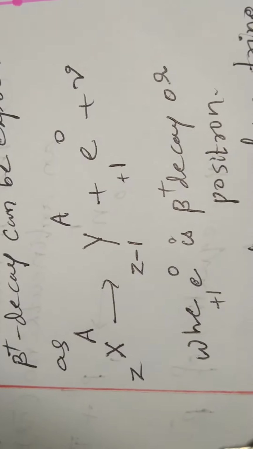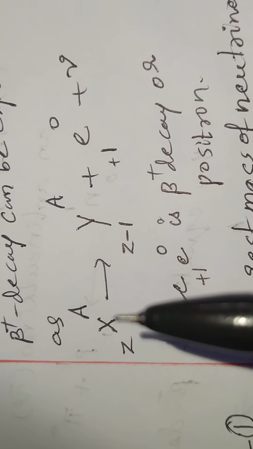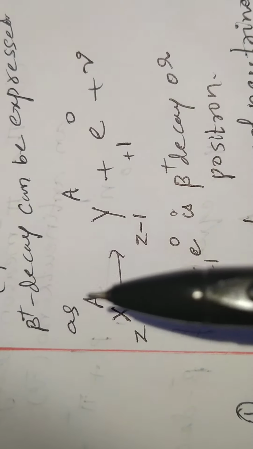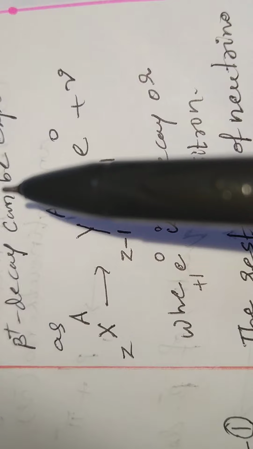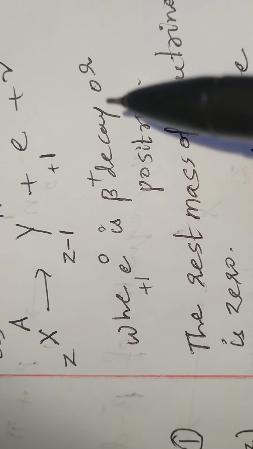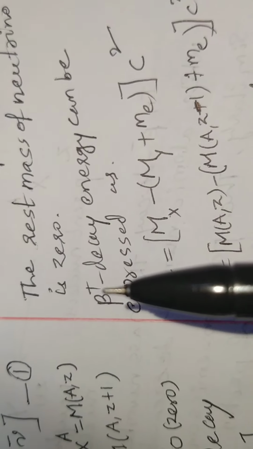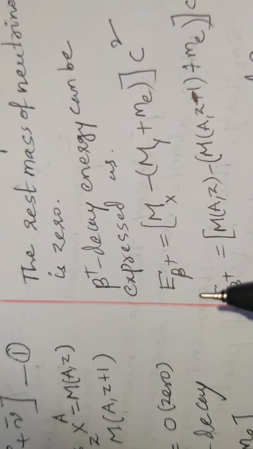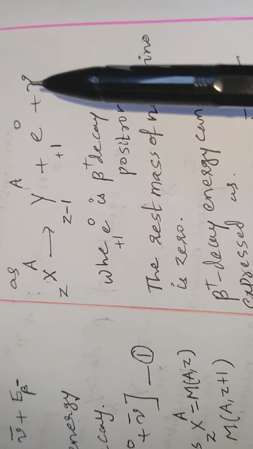Now positron emission, that is beta plus decay. Beta plus decay can be expressed as a proton converted into a neutron: X Z A gives Y Z minus 1 A plus a positron plus a neutrino, where e plus, with superscript 0, is the beta plus particle or positron. The rest mass of the neutrino is 0. So the beta plus decay energy can be written as E beta plus.